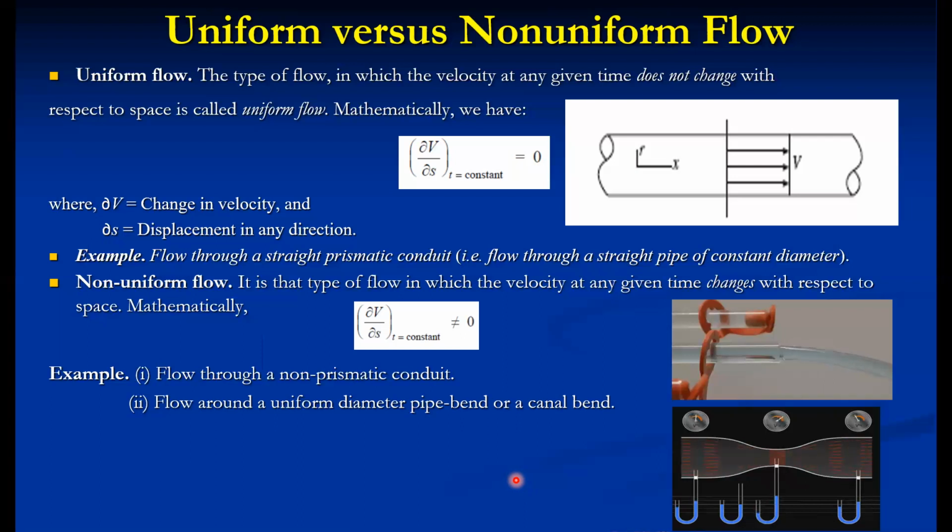For example, if the flow through this particular pipe doesn't change with respect to time, then it is called steady uniform flow. If it changes with respect to time, then it is called unsteady uniform flow. Similarly, here, if for a particular time it doesn't change with respect to time, then it is called non-uniform steady flow. If it changes with respect to time, it is called non-uniform unsteady flow.